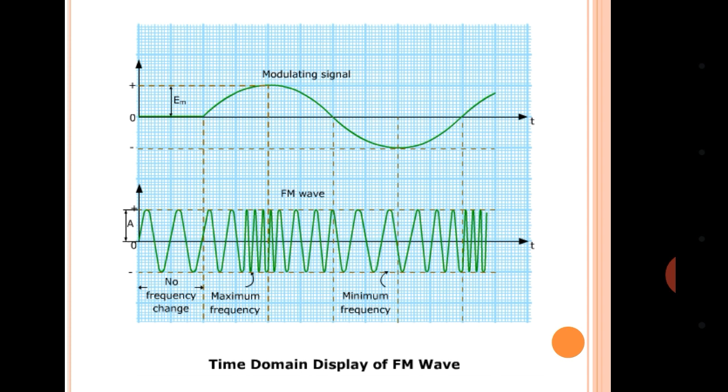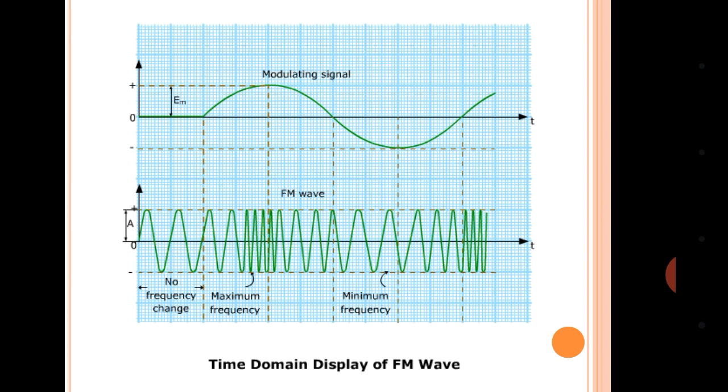Here the carrier signal is not drawn, but there is a carrier signal which is a high frequency signal. As this is FM, the frequency of the carrier signal changes with respect to the instantaneous amplitudes of the modulating signal, and that is called FM, frequency modulation.